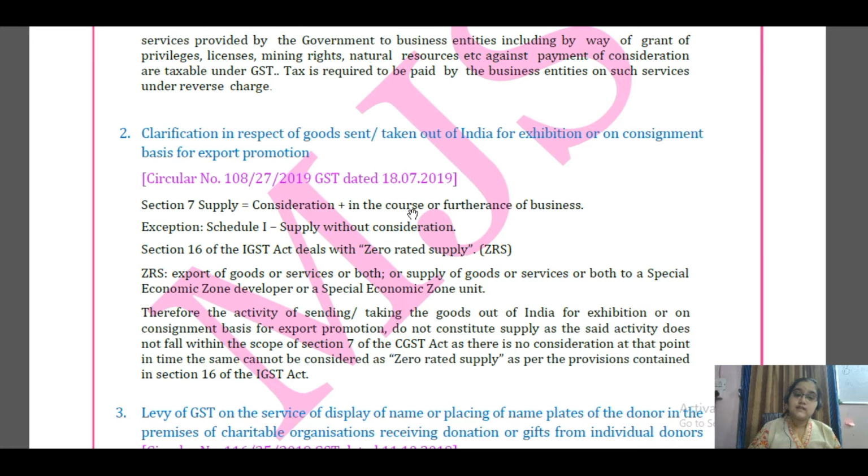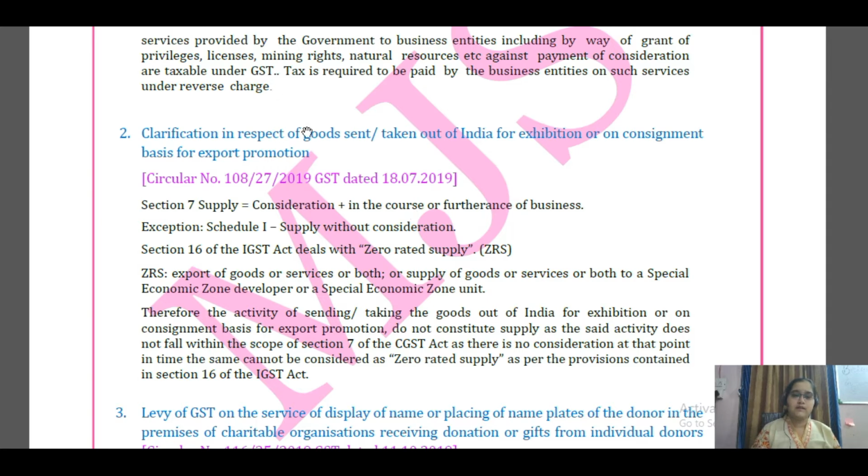Then, Section 16 of the IGST Act deals with zero-rated supply. What is zero-rated supply? What is the definition? It is export of goods or services or both, or supply of goods or services or both to a special economic zone unit, or to an SEZ developer. So anything you supply to these two people only is called zero-rated supply.